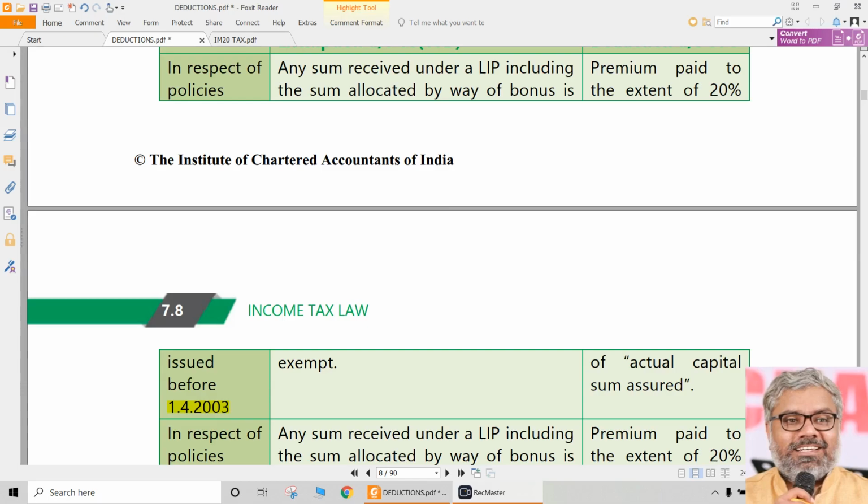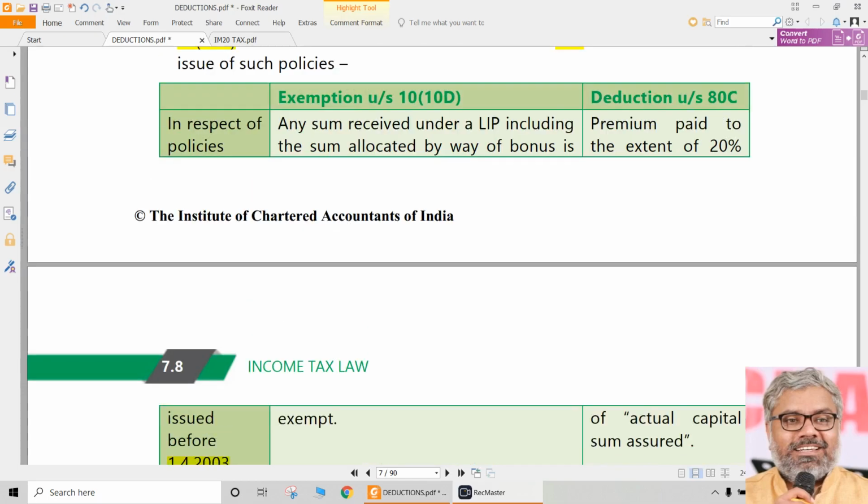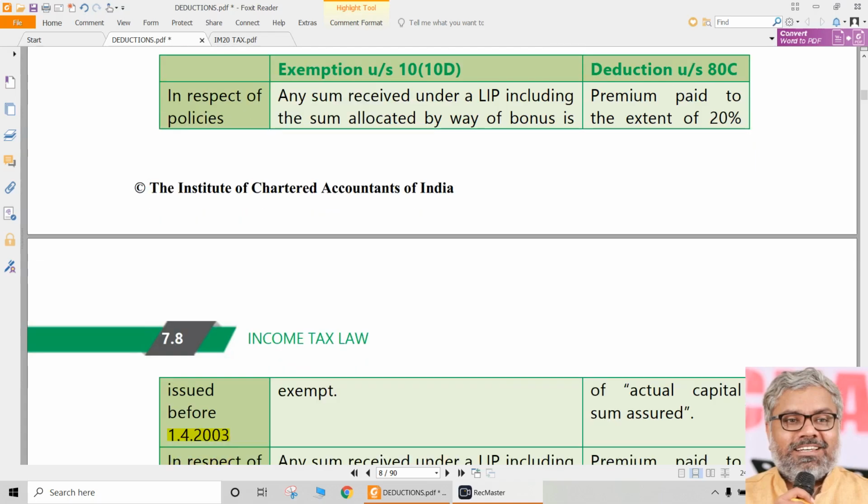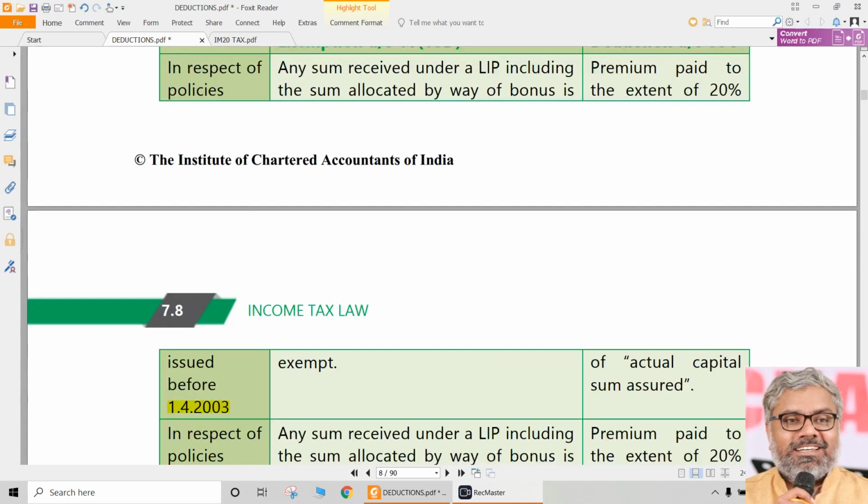So this date should be remembered. You cannot think that it is not relevant because it is long back. 1/4/2003 definitely has to be remembered. What is the type of policy here? The policy is issued before 1/4/2003. Then naturally exemption is available under Section 10(10D). And deduction under Section 80C is available only when the premium paid is to the extent of 20% of the actual capital sum assured.